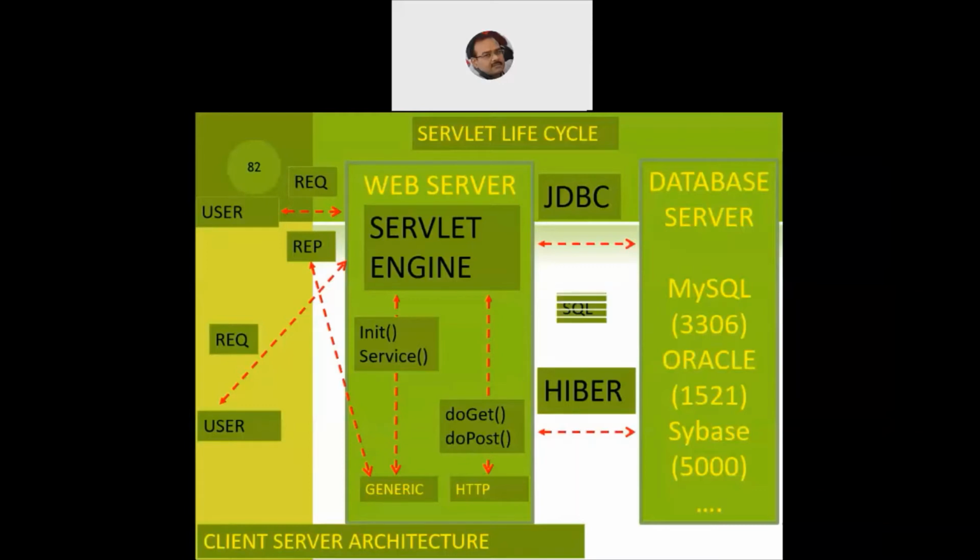So our SQL statement will be sent from the servlet or the JSP files to the databases. Something like select star from table name where column name is equal to a specific value. Or it could be insert into table name and some values. So our normal SQL statement will get fired. We'll send a request to the database server. The database server will process the request and send the result back to the front end, that is to the web server.